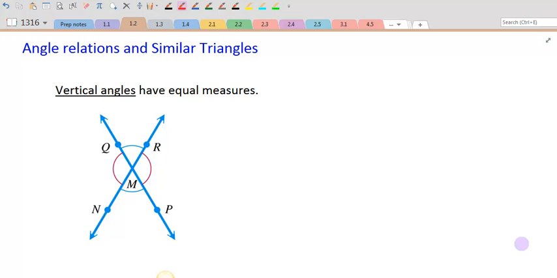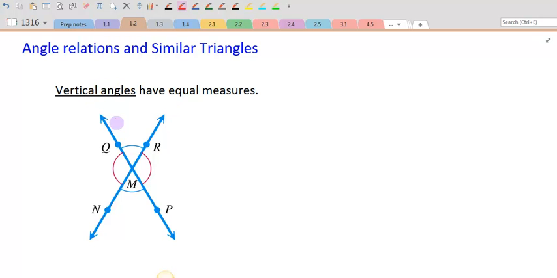So I've told you in the past that trigonometry is about angles and triangles. So we need to take a few minutes and go over some information that you probably remember from geometry and talk about angle relations. The first angle relation we want to talk about are vertical angles, and there is a concept that says all vertical angles have equal measure.